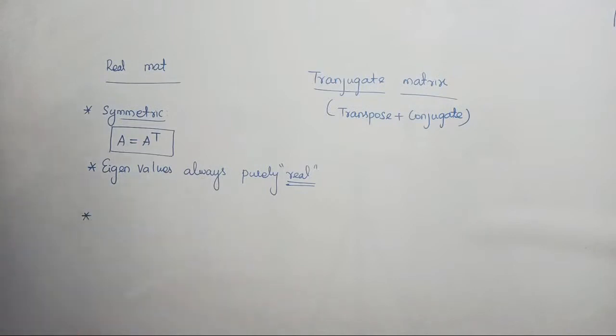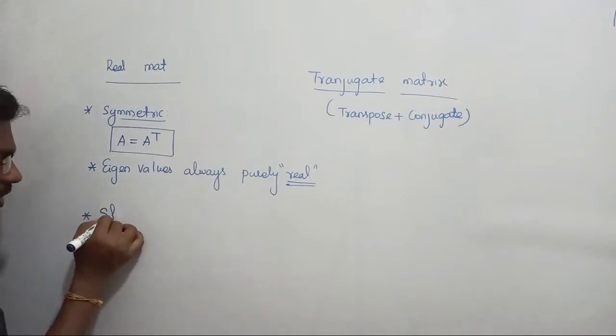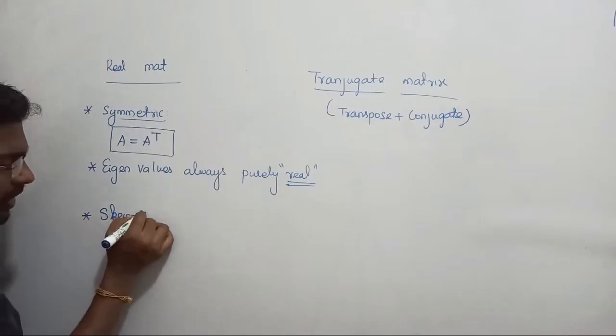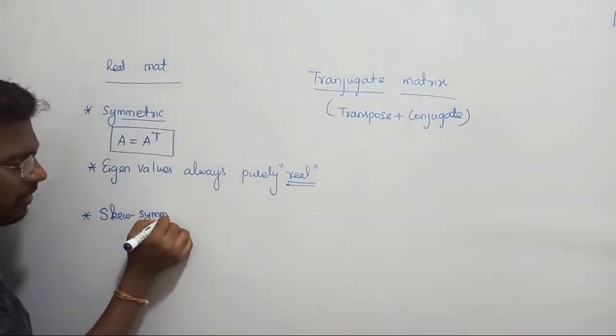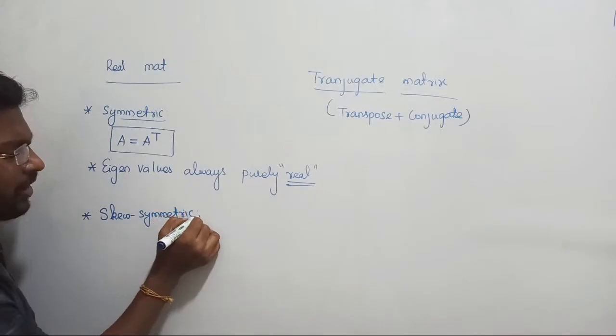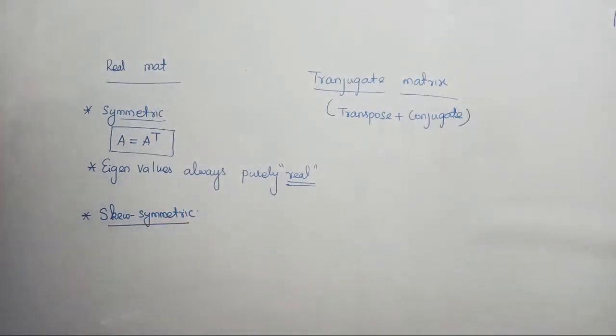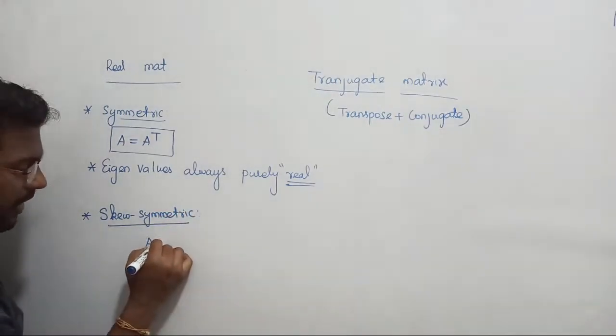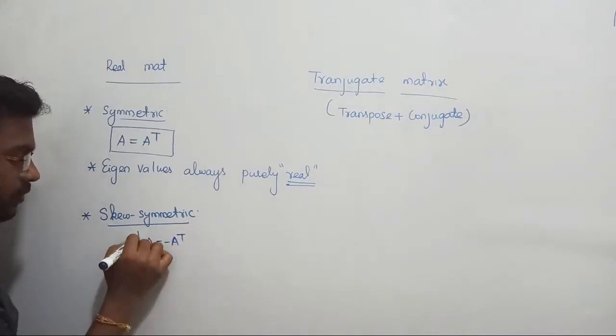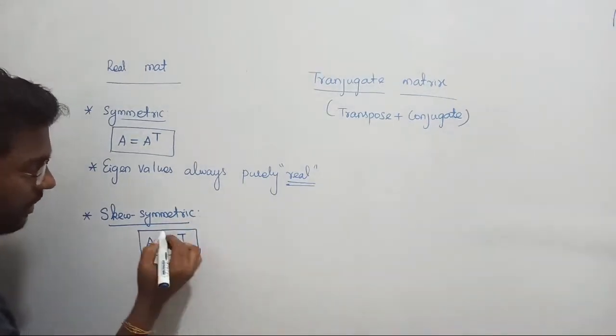Next, this is the symmetric matrix. Let us talk about the skew symmetric matrix. The next type of matrix is called skew symmetric. Already we have concluded the basic classification. What is a skew symmetric matrix? A is equal to minus A transpose. Yes. That is called a skew symmetric matrix.